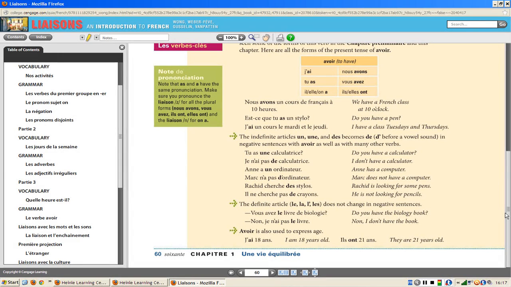Vous aimez les maths? Non, je n'aime pas les maths. Vous étudiez les sciences? Non, je n'étudie pas les sciences. Vous avez un cours de sciences? Non, je n'ai pas de cours de sciences.